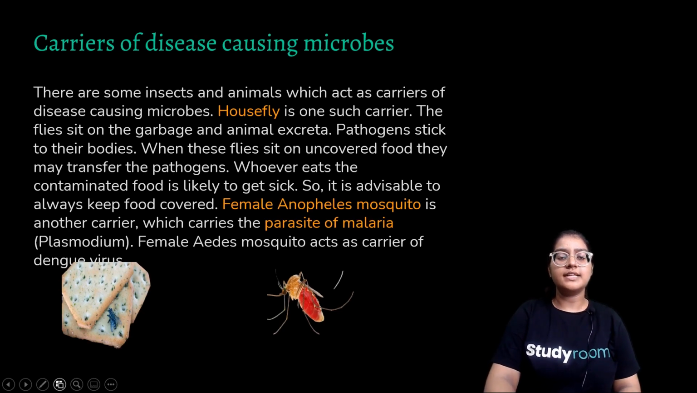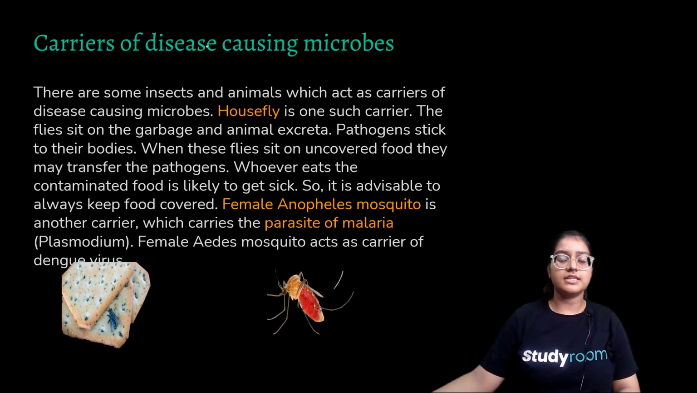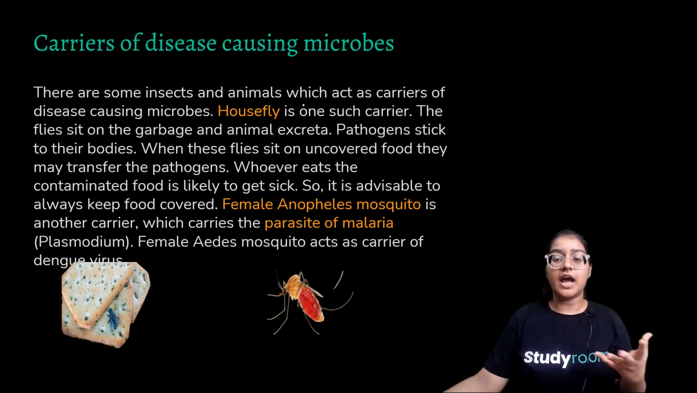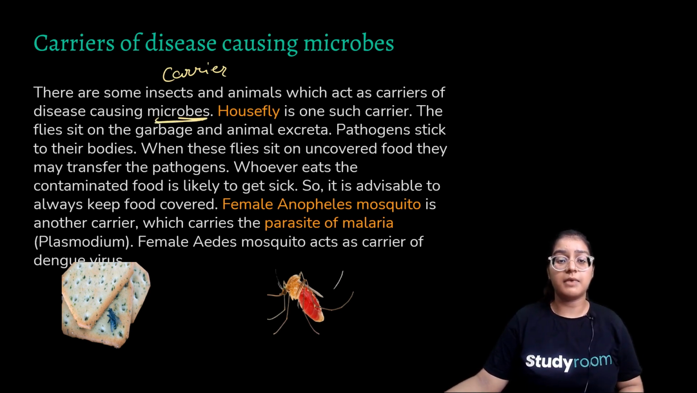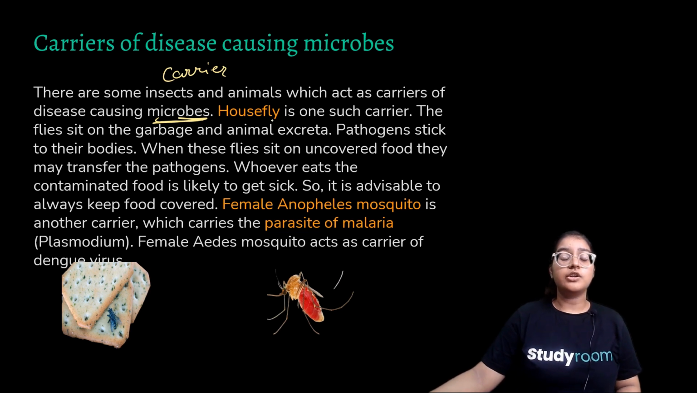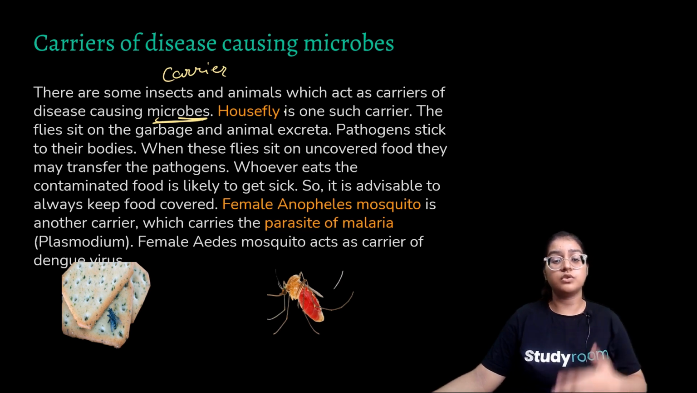Now, how are diseases transferred? Diseases can be transferred by microbes. There are some insects and houseflies which act as carriers, and they carry disease causing microbes. For example, you can often find a housefly sitting on garbage and animal excreta. So it spreads the harmful microbes from one surface to another.